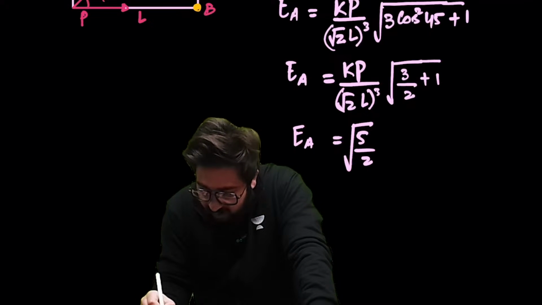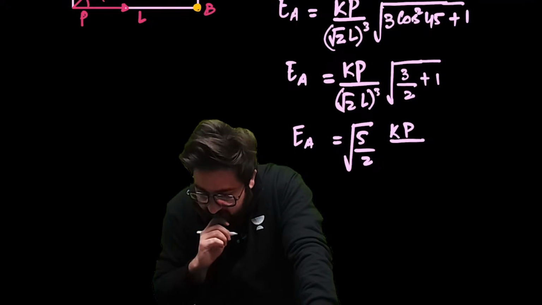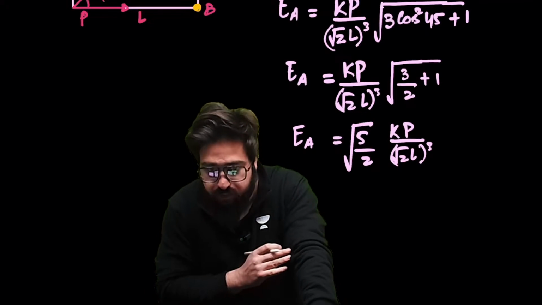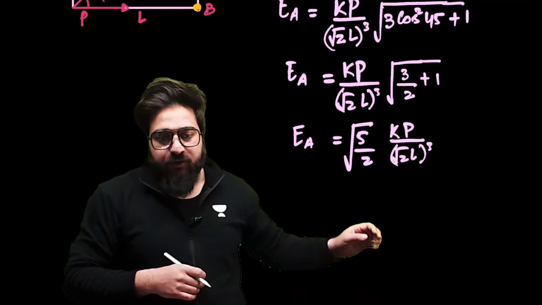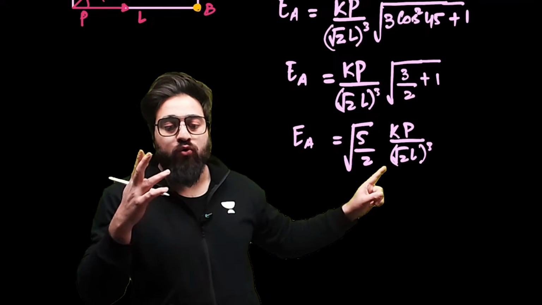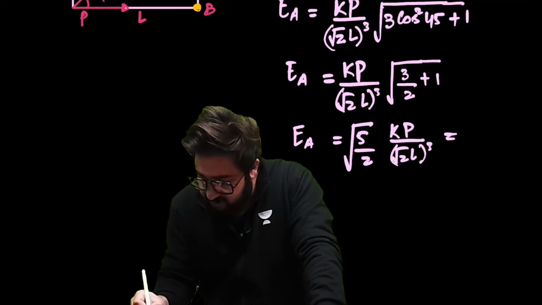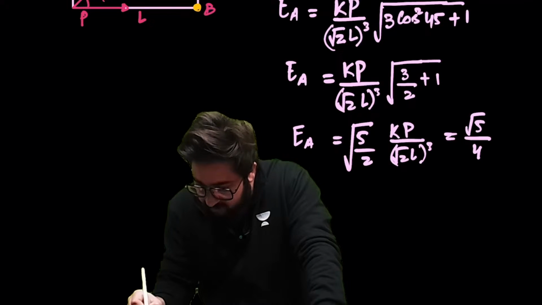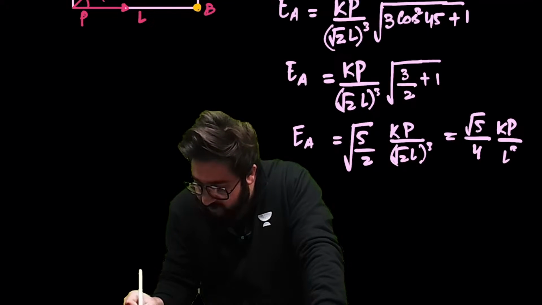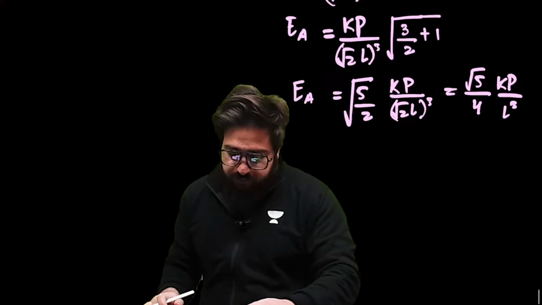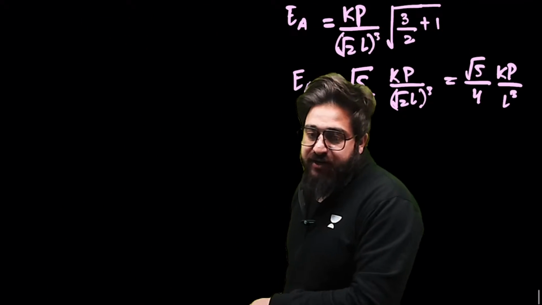And then you have Kp divided by a root 2L whole cube. Now root 2 whole cube means root 2 three times, and then you have this root 2. So finally the answer would come out to be root 5 divided by 4 Kp divided by L cube. This is the electric field at a general point.